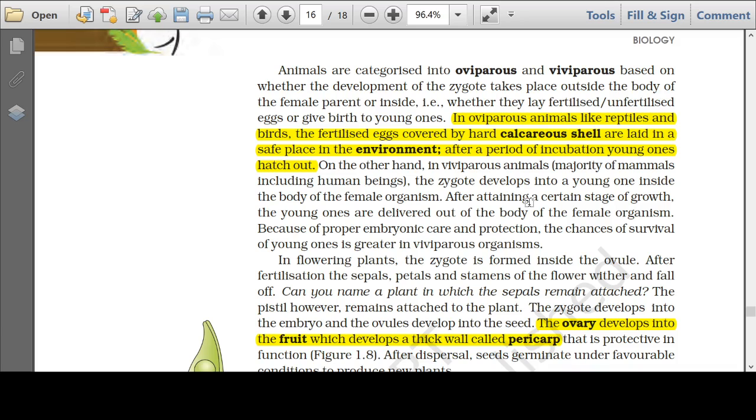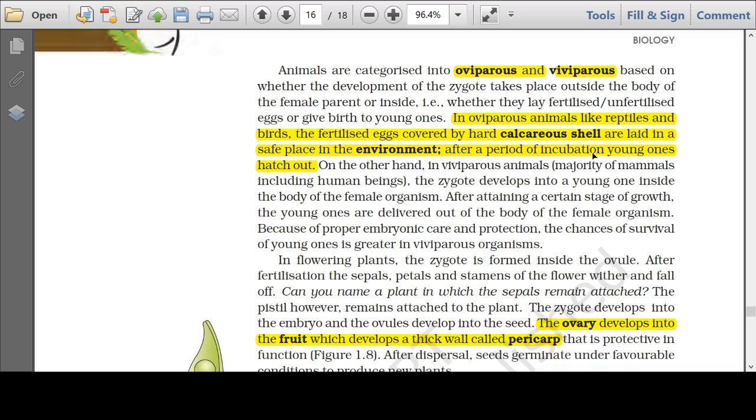Now you know that once the organism is fully formed, once the embryo is fully developed, and once a fetus is fully developed, it has to be parturited, it has to come outside the body of the female. If the female gives birth to babies, those organisms are called viviparous. Viviparous organisms give birth to live offspring. And in case of oviparous organisms, they lay eggs.